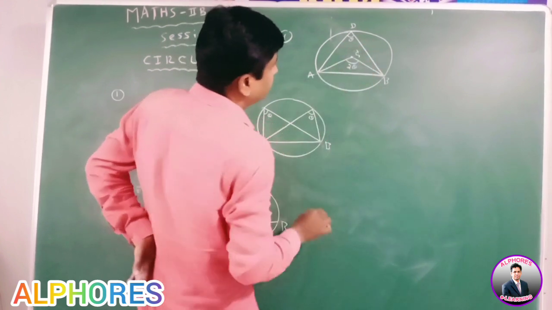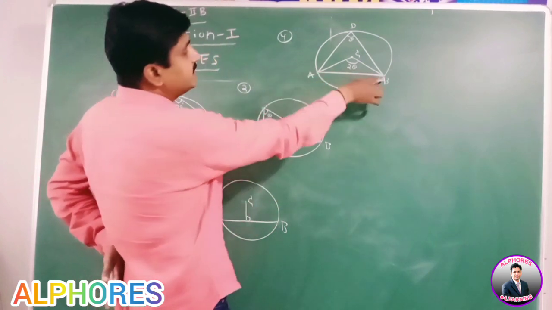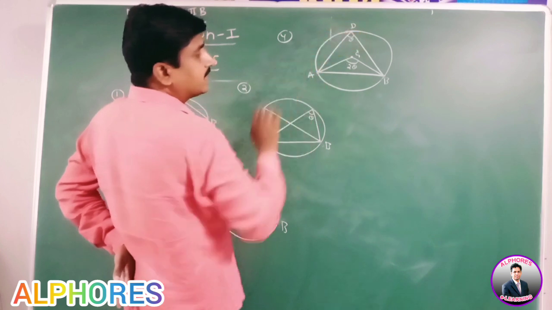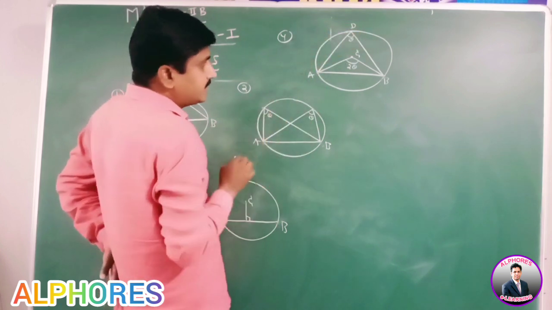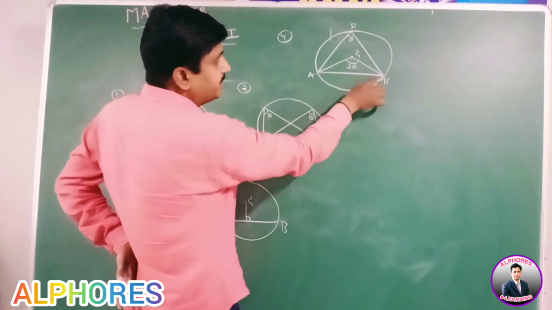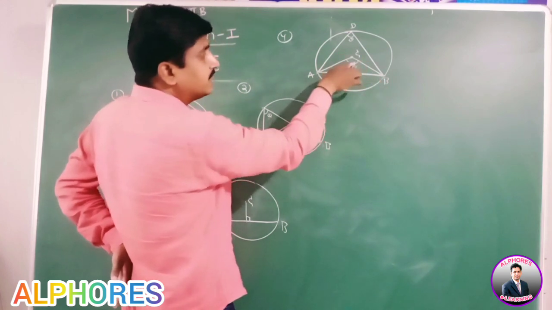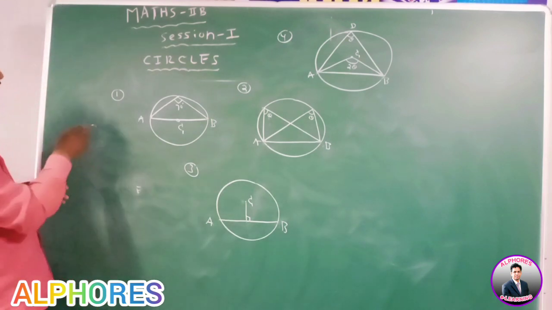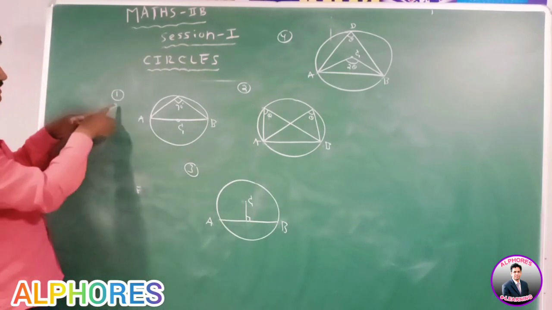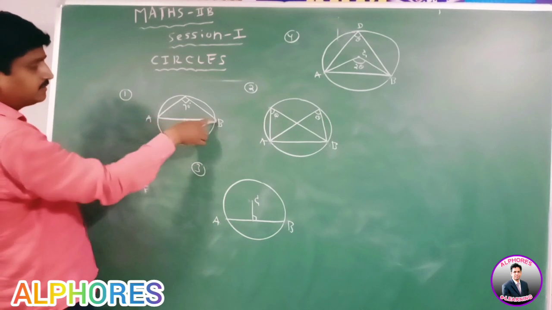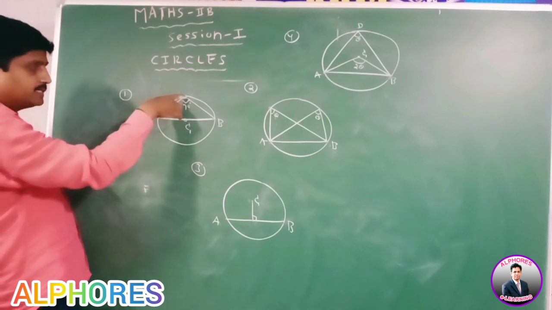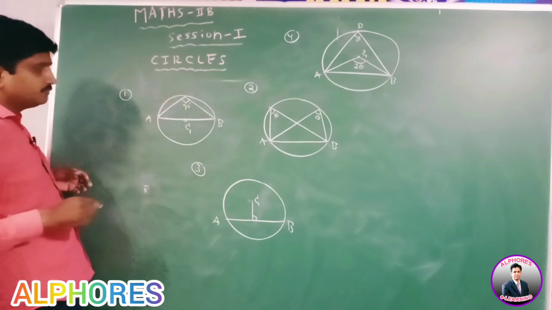Observe here. First, the chord AB subtends an angle theta at a point D on the circle. In this case, the chord AB subtends an angle 2 theta at the center of the circle. Observe here, 1, 2, 3, 4. Observe the first one. AB is the diameter of the circle. This is the semicircle. You know very well the angle in a semicircle is 90 degrees.